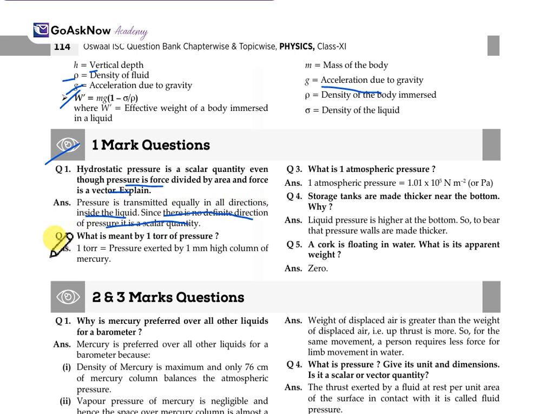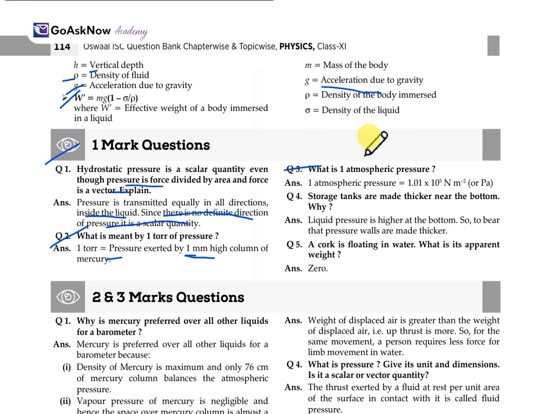Now, the second one: what is meant by 1 torr of pressure? 1 torr is the pressure exerted by a 1 mm high column of mercury. Another question: what is 1 atmospheric pressure?